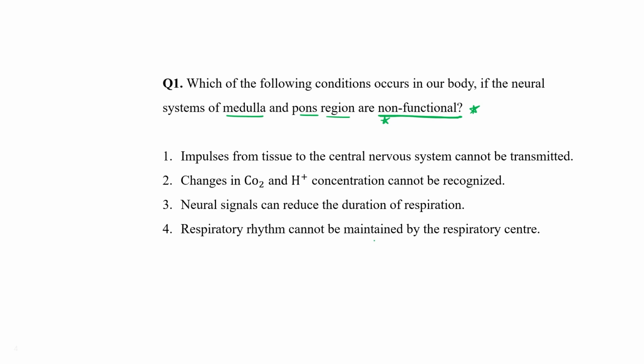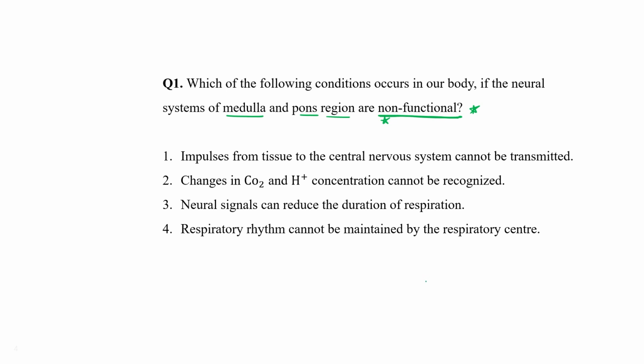Okay. So in medulla oblongata, 3 types of centers are present. First center is known as cardiac center, second vasomotor center, and third respiratory center. So if this medulla and pons region are non-functional, in that case, that particular person can't maintain their respiratory rhythm.